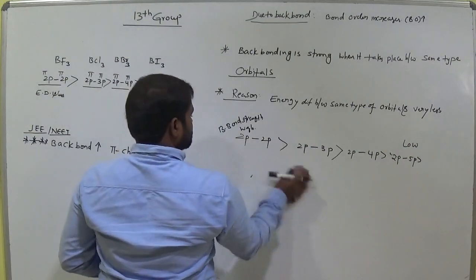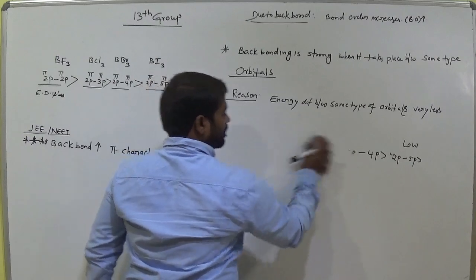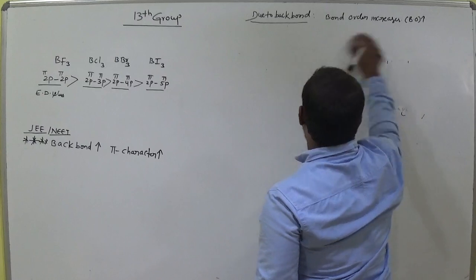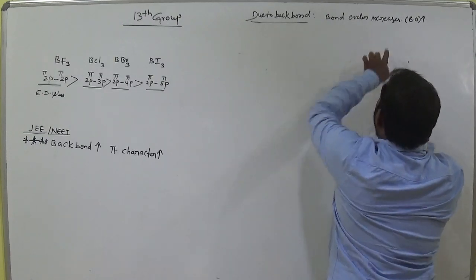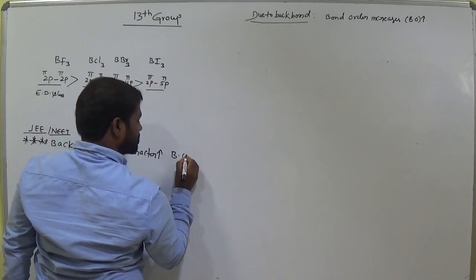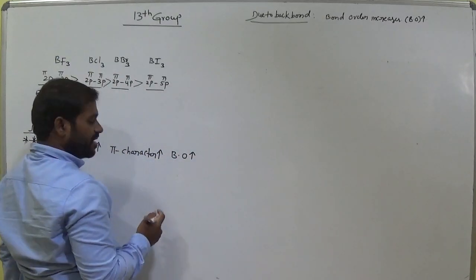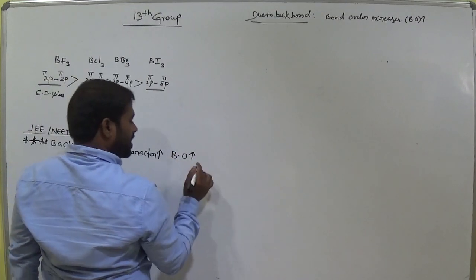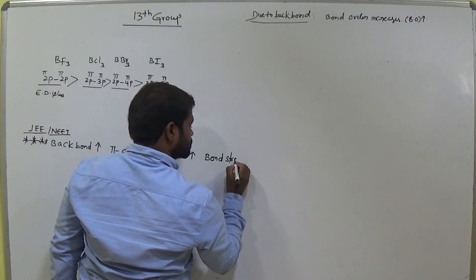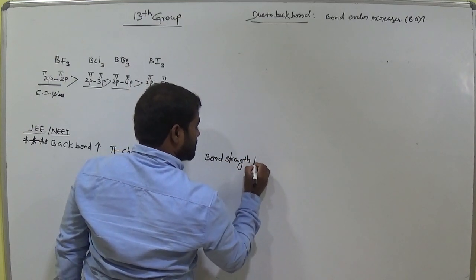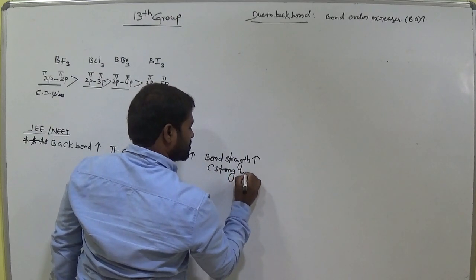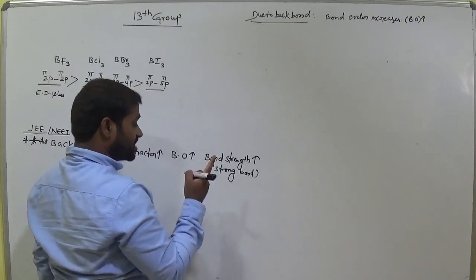And then what about due to back bonding? Bond order also increases or not? Bond order also increases. Okay, by increasing the bond order, bond strength is also high, that is a strong bond. Okay, bond strength is high.